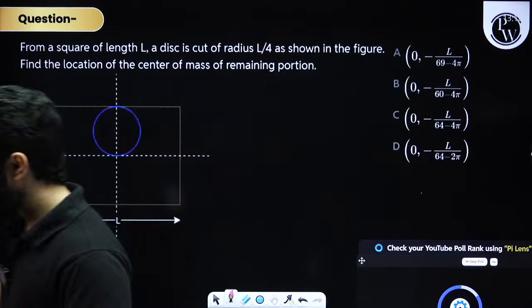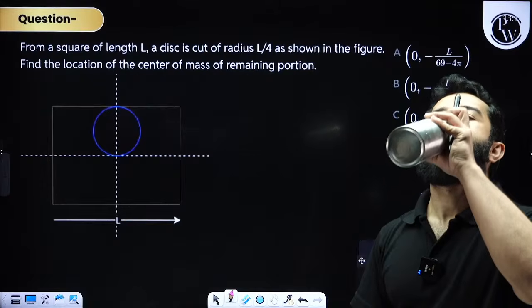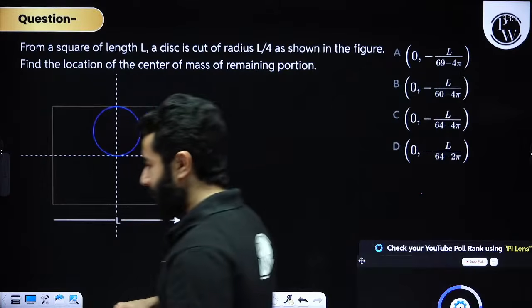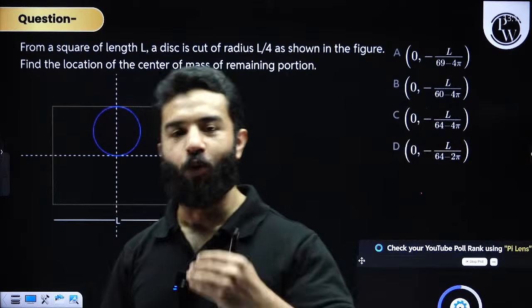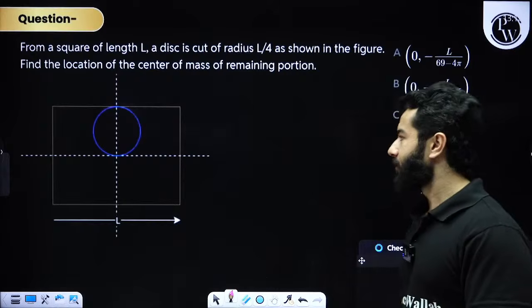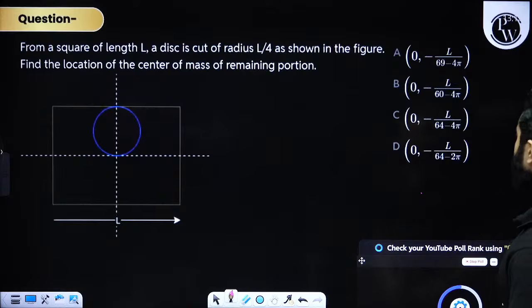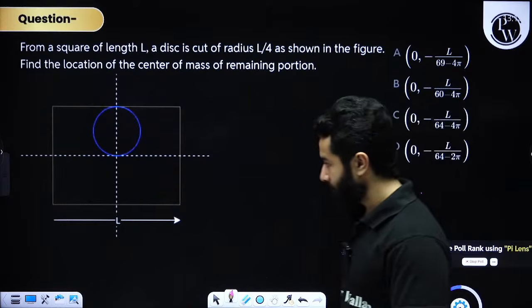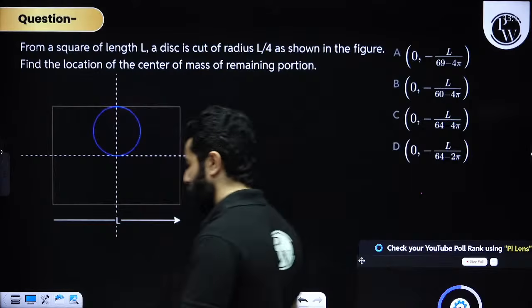Come on, be quick, my dear friends. Let's solve this question. And write down in the chat box if everything's clear till this point. After this, we are going to talk about motion of center of mass also. Come on, be quick. Solve this particular problem.